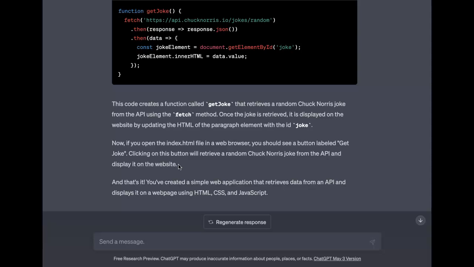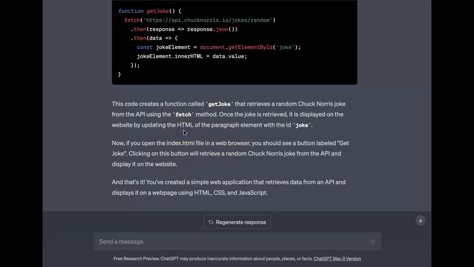Clicking on this button will retrieve a random Chuck Norris joke from the API and display it on the website. And that's it. You've created a simple web application that retrieves data from an API and displays it on a web page using HTML, CSS, and JavaScript. Well, let's see if this works. We just open index.html in a web browser.